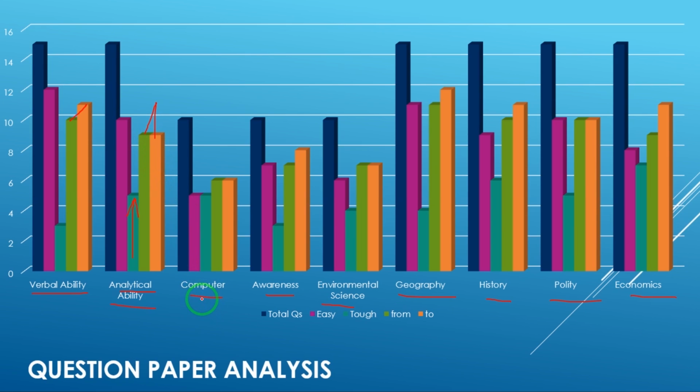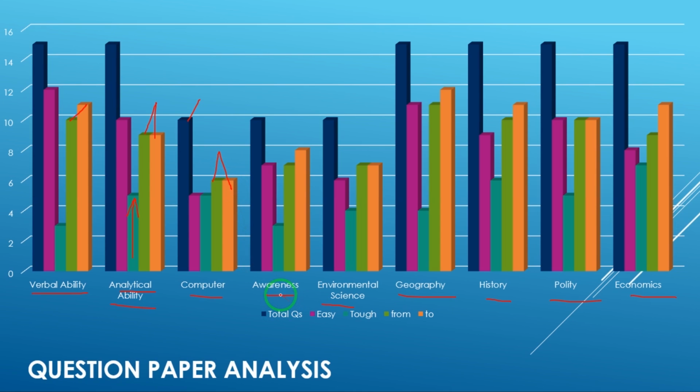Another section was computer section. This section was based on the basics of computers, and in this section 10 questions were asked, and among 10, 5 questions were simple questions and 5 were above average questions. And in this section you have to score at least 6 questions or 6 marks to figure in the selection list.